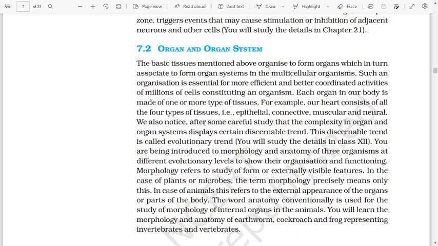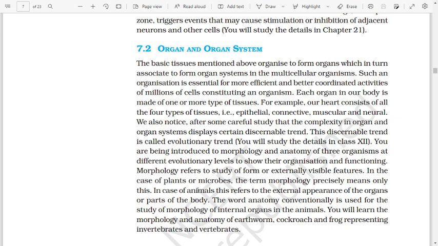We also notice after some careful study that the complexity in organ and organ system displays a certain discernible trend. This discernible trend is called evolutionary trend. You will study the details in class 12. You are being introduced to morphology and anatomy of three organisms at different evolutionary levels to show their organization and functioning. Morphology refers to study of form or externally visible features.